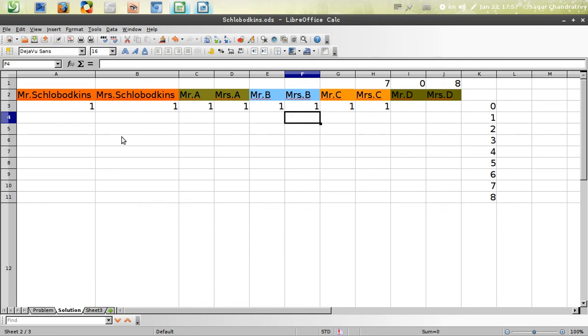So let us put a 1 against each of these people again. 1, 1, 1, 1, 1, a 1 here. Now this is 1, 2, 3, 4, 5 and 6. Now we have to assign the number 1 to somebody, and each of these people on the left already have shaken 2 hands.